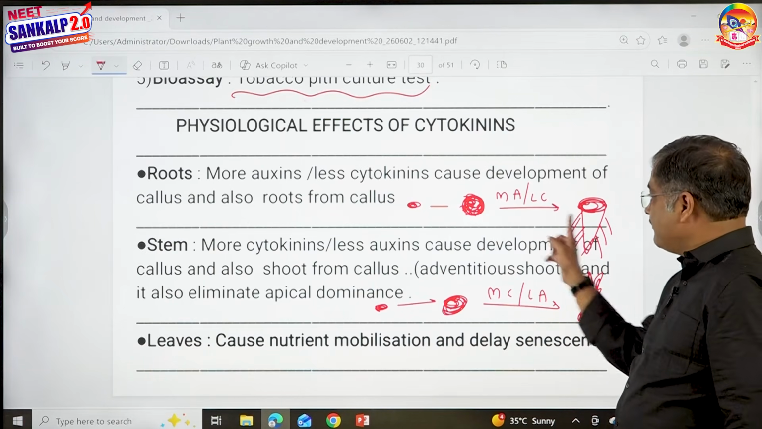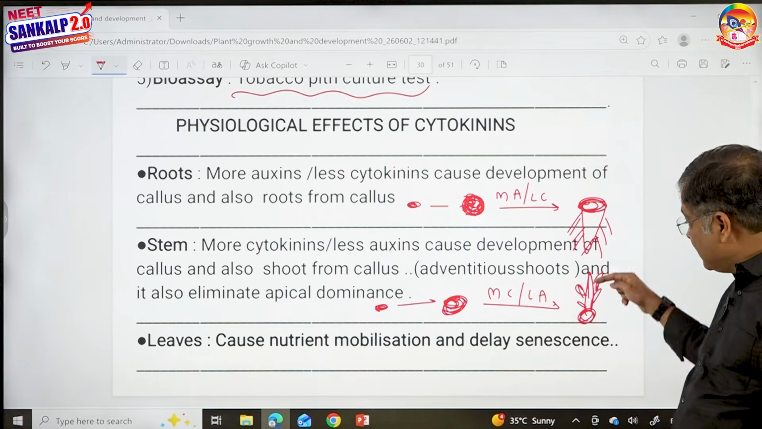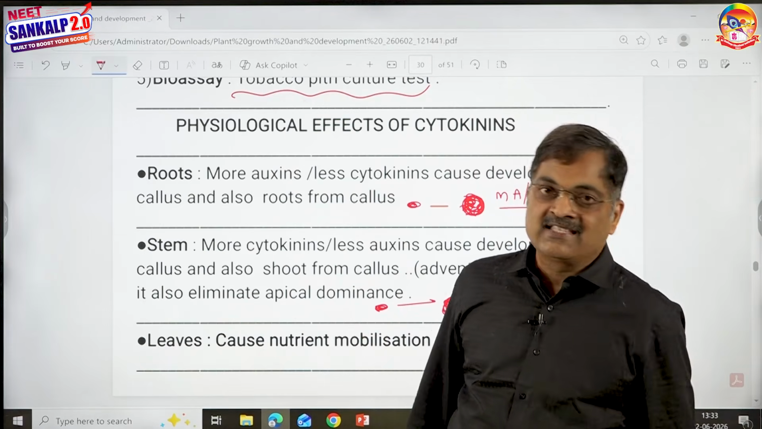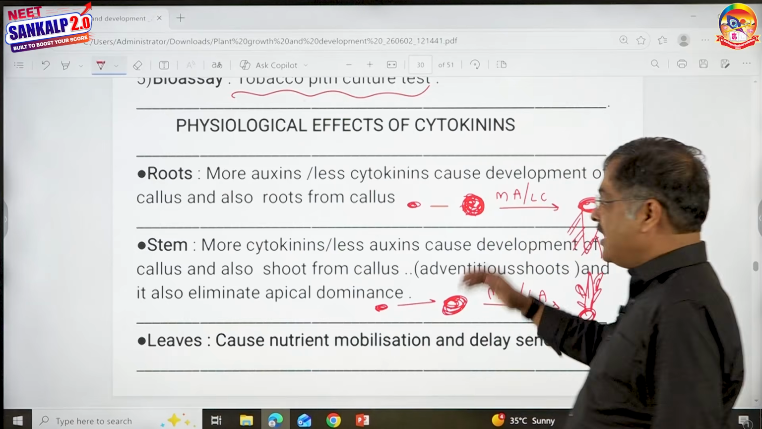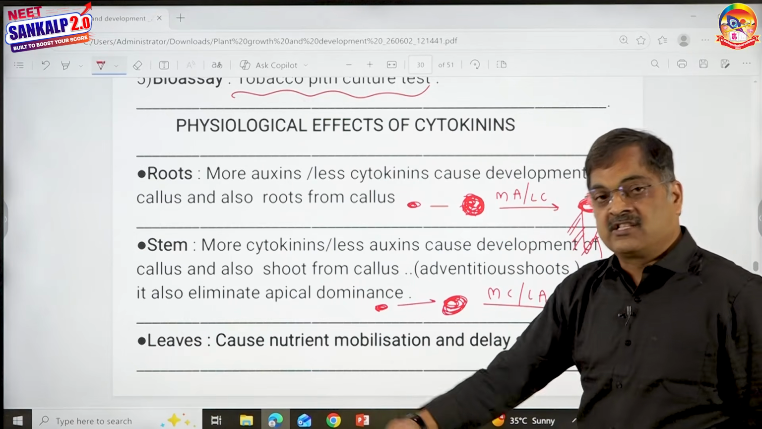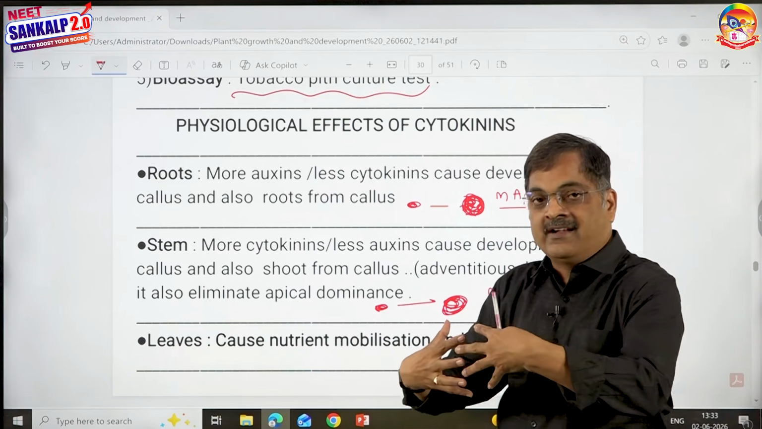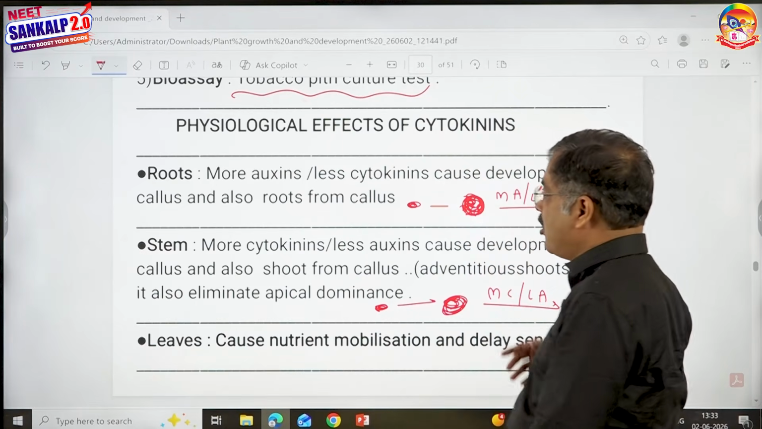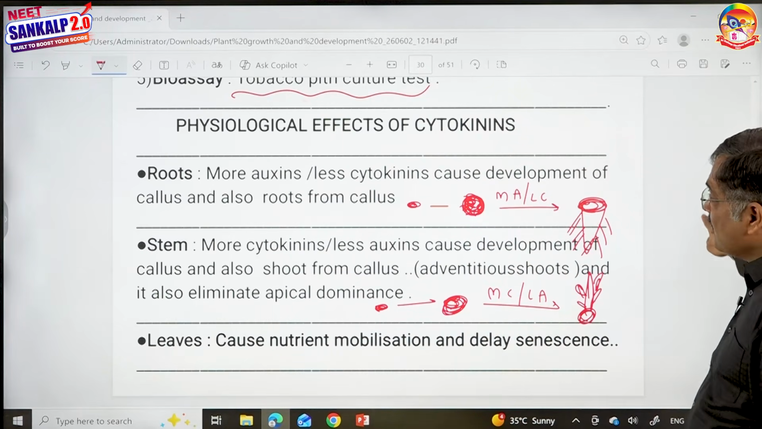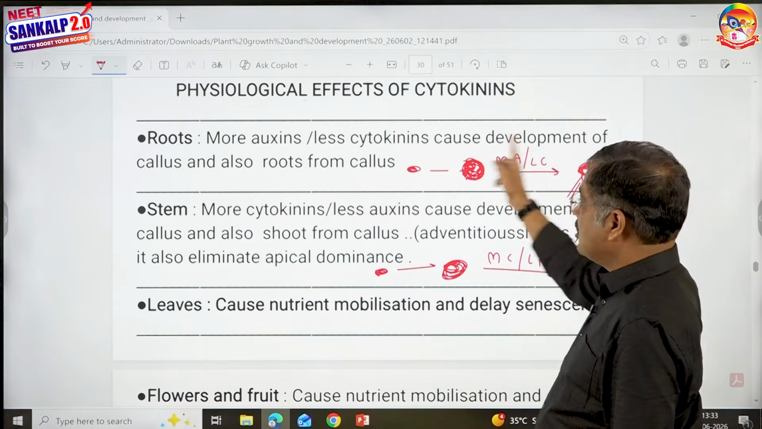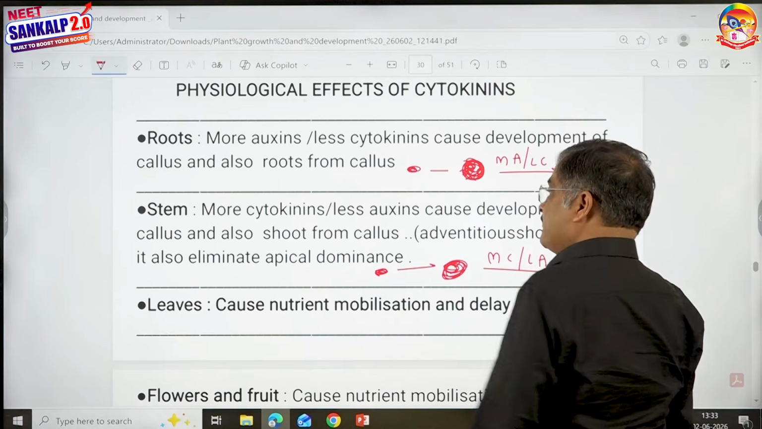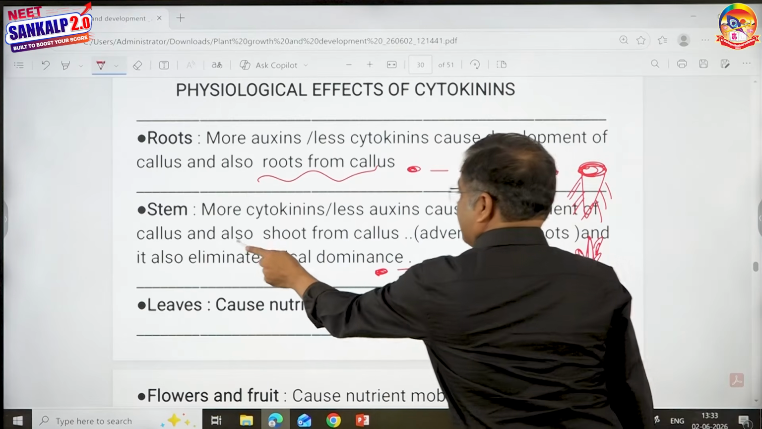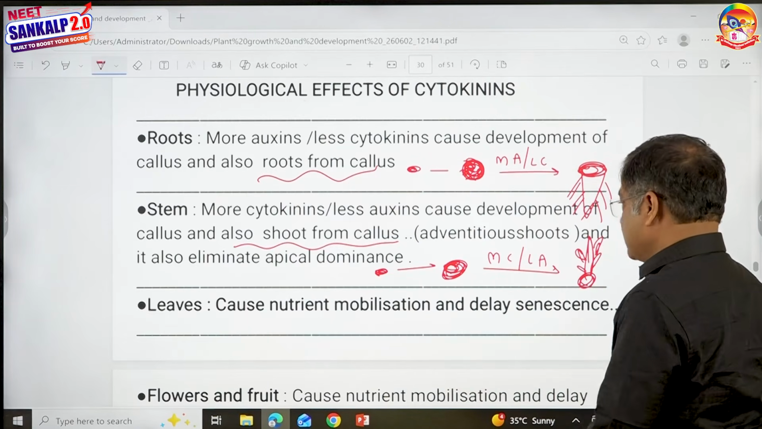So the development of root from callus is rhizogenesis. The development of shoot from callus is caulogenesis. Put together, it is said to be morphogenesis. So remember, cytokinins along with auxins, both of them go hand in hand. So you can say they are complementary or synergistic with regard to morphogenesis. More auxins, less cytokinins cause the development of root from callus, and more cytokinins, less auxins help in the development of shoot from callus.